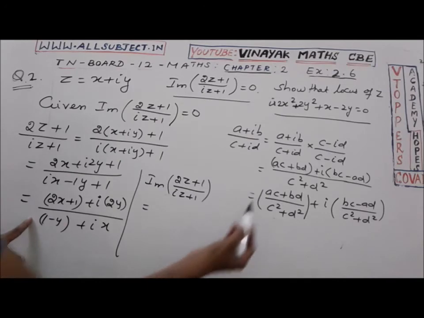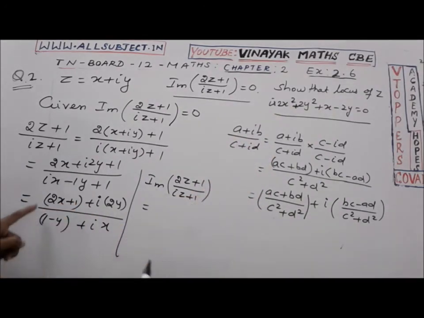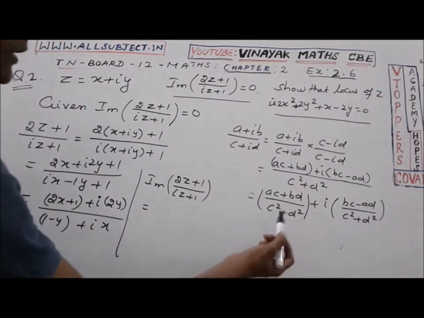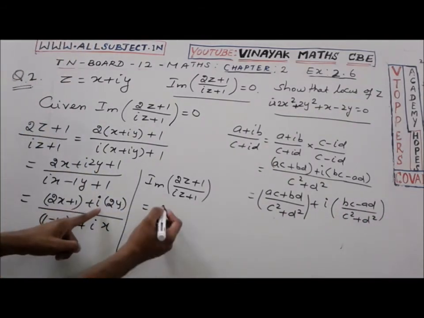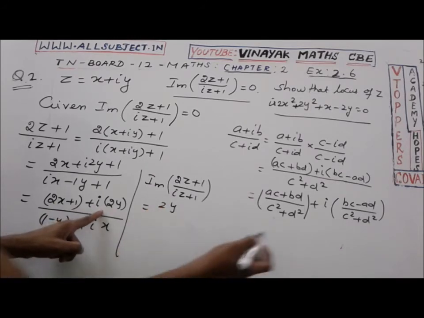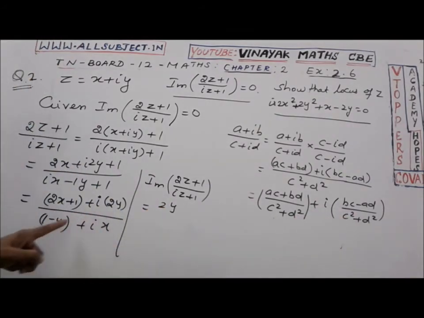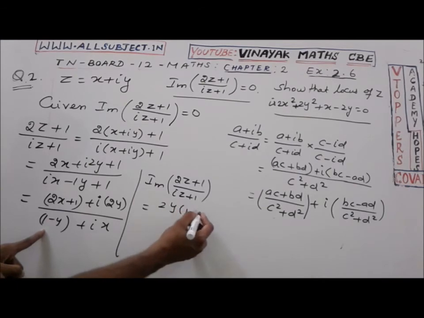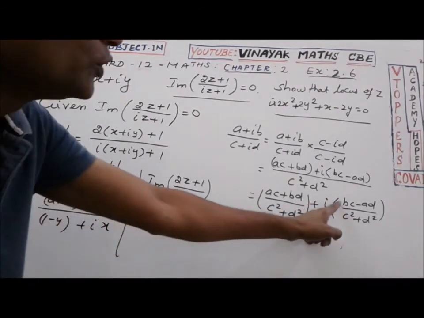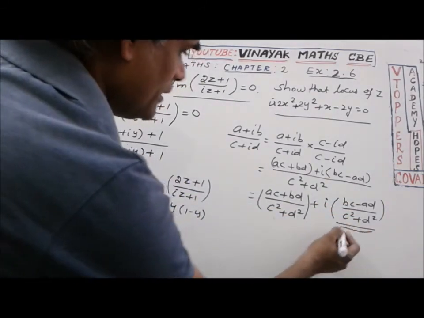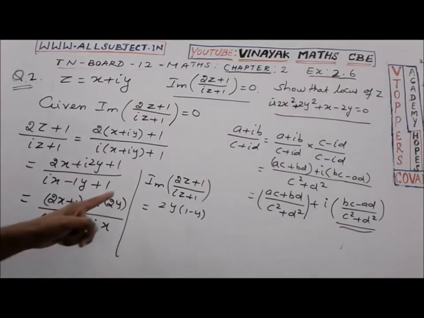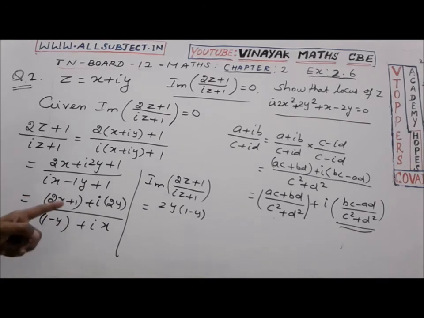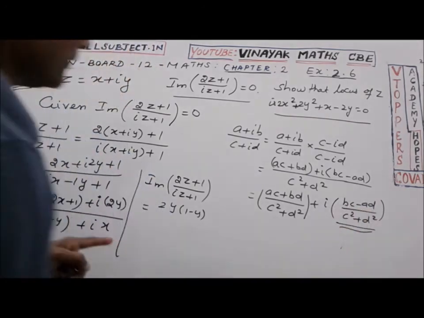Now comparing this with the a, b, c, d form, the imaginary part is (bc minus ad) by (c square plus d square). Here b is 2y, and c is 1 minus y, so b into c. We are taking only the imaginary part of this result, which will be equal to bc minus ad.